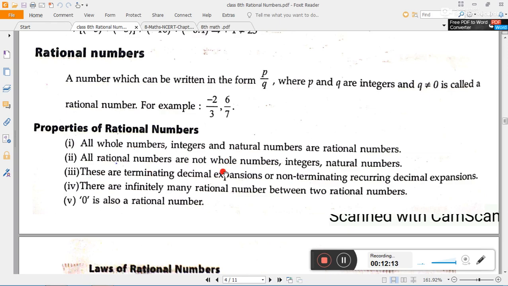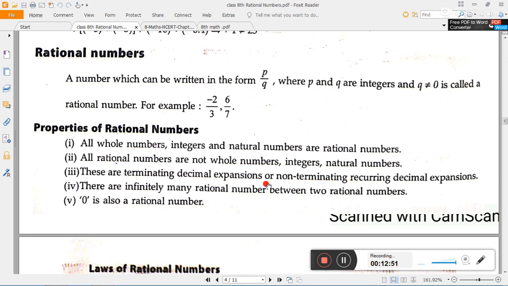All rational numbers are not whole numbers, integers and natural numbers. These are terminating decimal expansions or non-terminating recurring decimal expansions. Whenever we get the time, we will see a complete video on this other topic, terminating decimal expansion and non-terminating recurring decimal expansion. For now, just keep in mind that terminating decimal expansions are rational numbers, and non-terminating but recurring decimal expansions are also rational numbers.